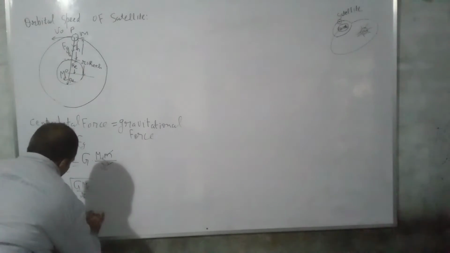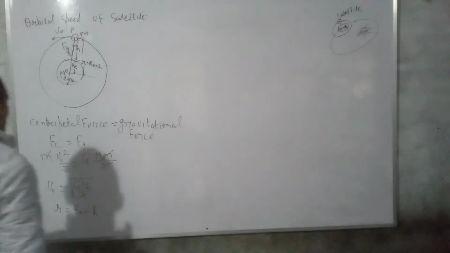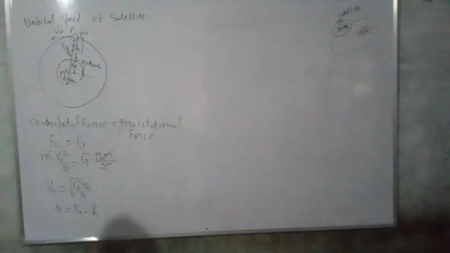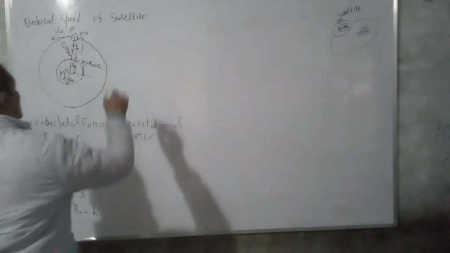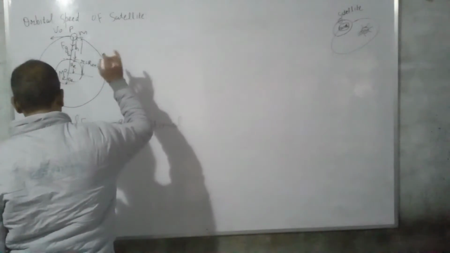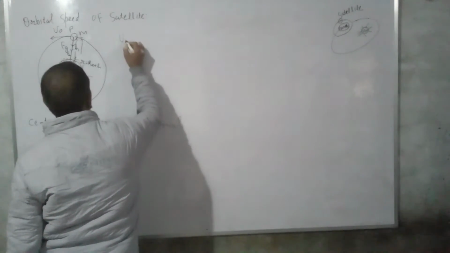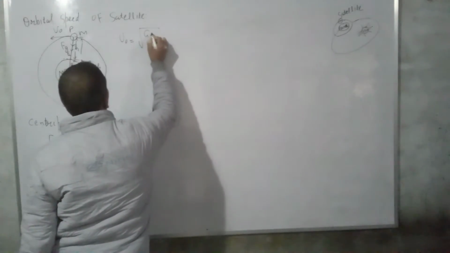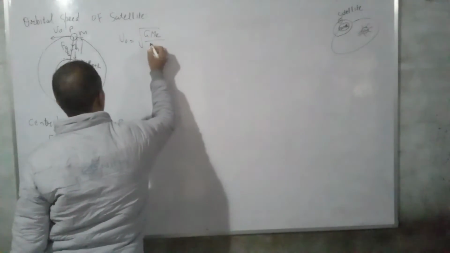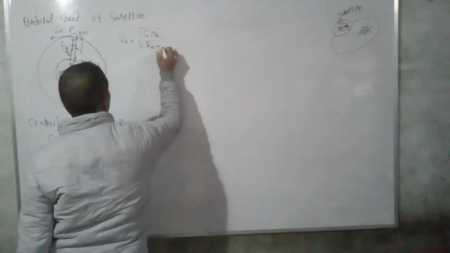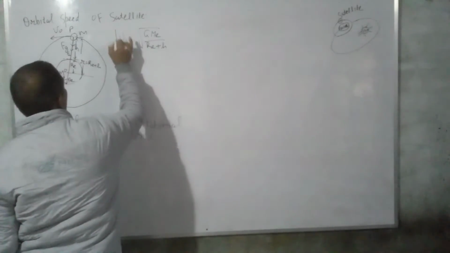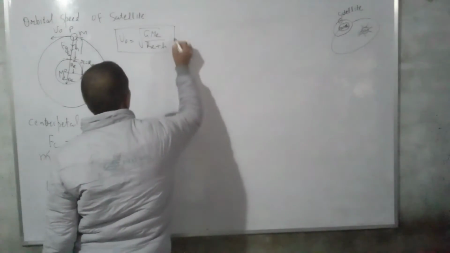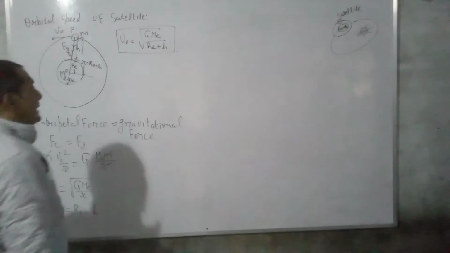Sum of radius R and vertical height of the satellite from the surface of the planet. So orbital speed v0 is equal to square root of G Me upon R plus h. So this is the orbital speed of satellite revolving around the Earth at radius R plus h.